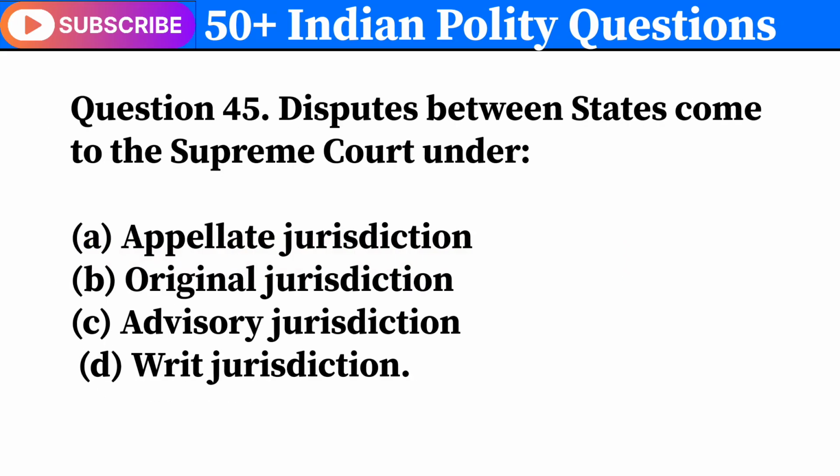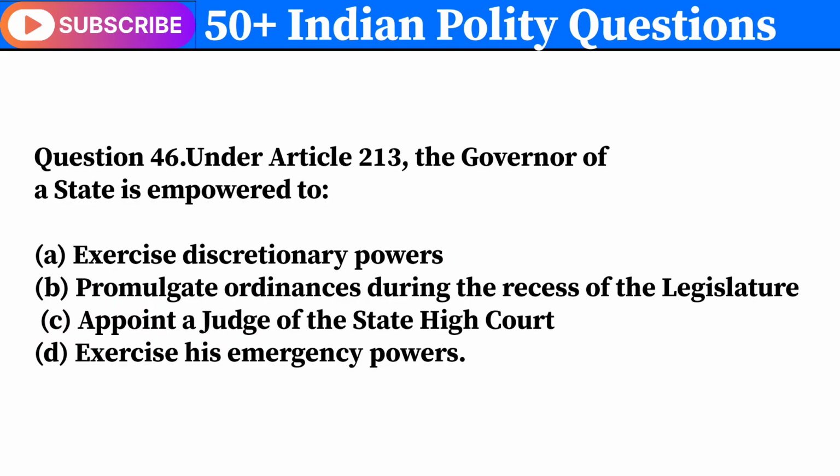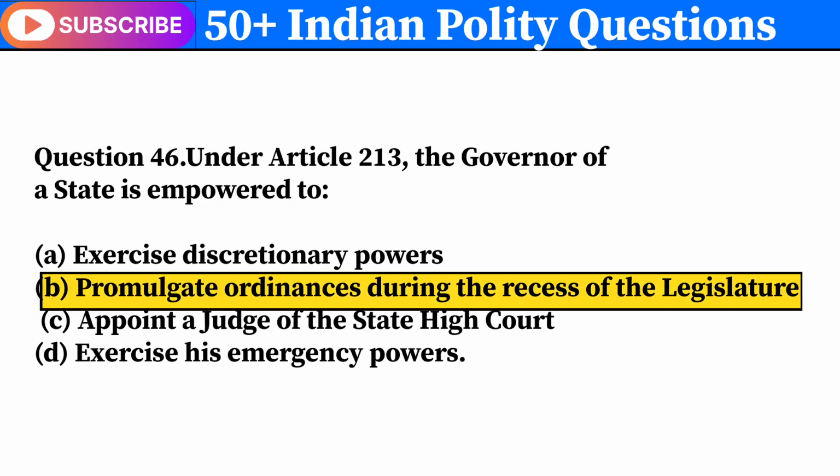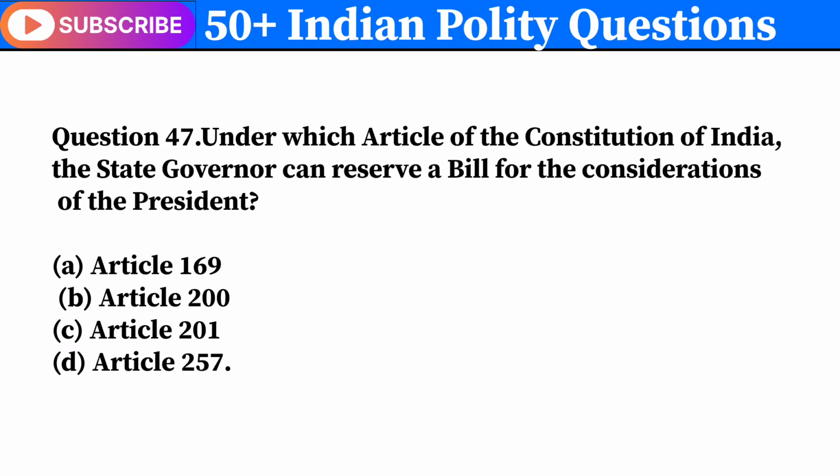Question 45. Disputes between states come to the Supreme Court under. Correct answer is B. Original jurisdiction. Question 46. Under Article 213, the governor of a state is empowered to. Correct answer is B. Promulgate ordinances during the recess of the legislature. Question 47. Under which article of the Constitution of India, the state governor can reserve a bill for the consideration of the president? Correct answer is B.